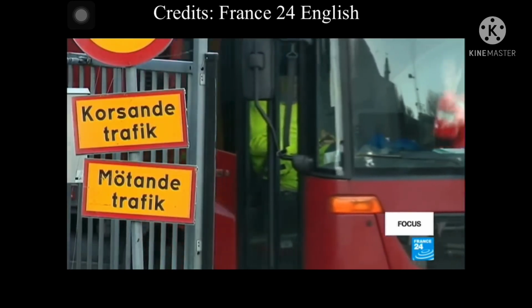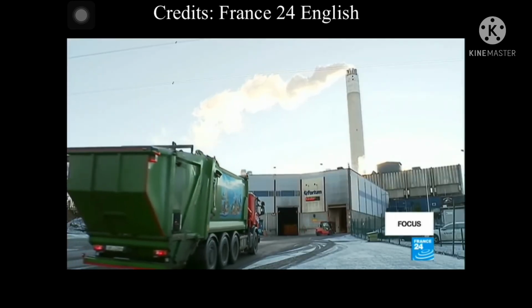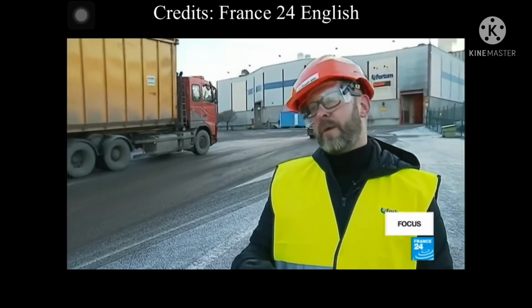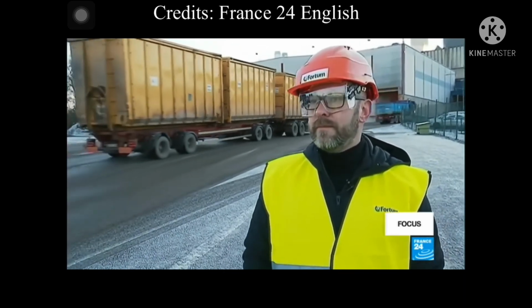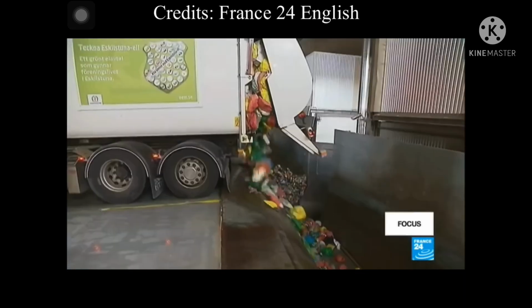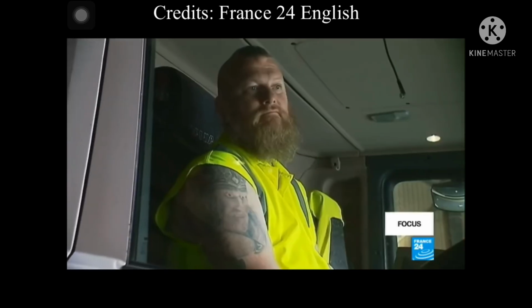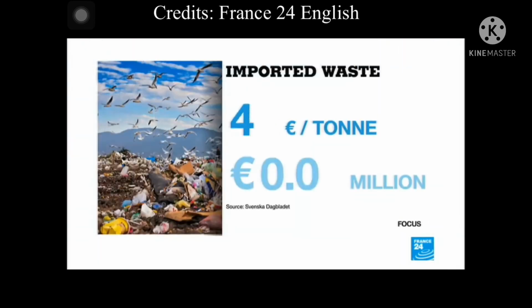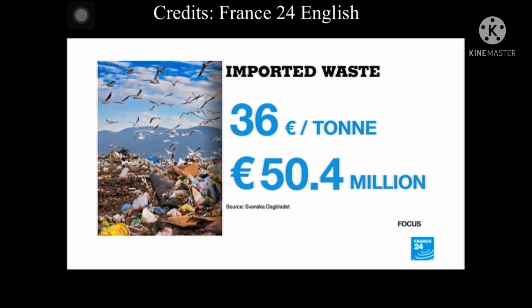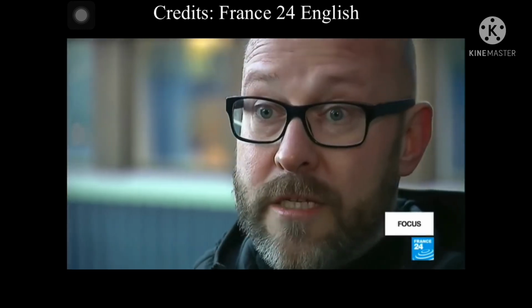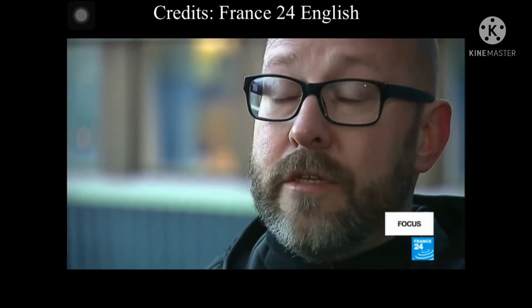The system works so well that to keep incinerators working flat out, Sweden treats waste from other countries. 10% of the waste our company treats here is, in general, imported, Where do they come from? mostly from the United Kingdom. Sweden imported 1.4 million tons of waste in 2016. Waste exporting countries paid 36 euros per ton, bringing in more than 50 million euros. We see waste as a commodity, a product one can sell or buy, just like other forms of energy. Waste is an efficient source of energy, and it's also a very good way to reduce our environmental impact.